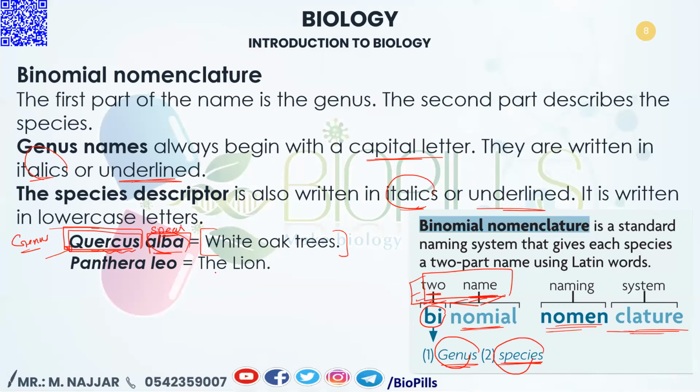The lion is the common name, but Panthera leo is the scientific name, which is made up of two words. The first is the genus and starts with a capital letter, and the rest is lowercase, and of course it is all written in italics. The second word is the name of the species, and all of it is lowercase, and it is tilted, written in italics as well. It is very important. Many questions came in it in the SAAT exam, so please focus here.